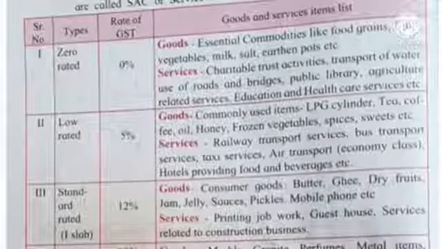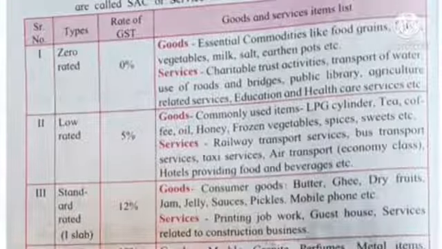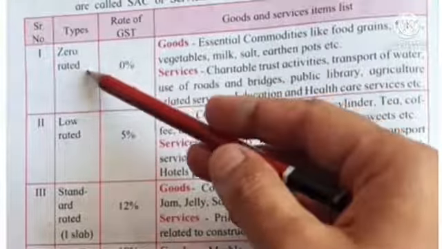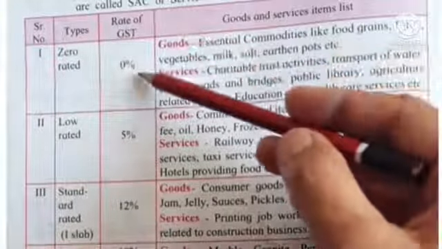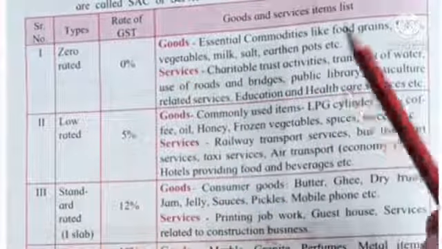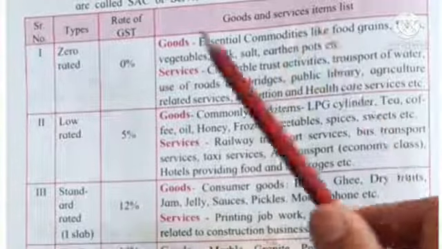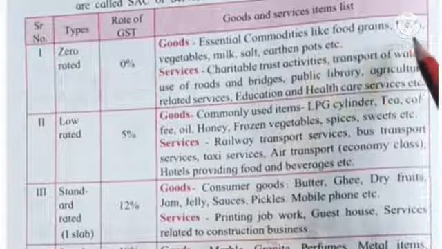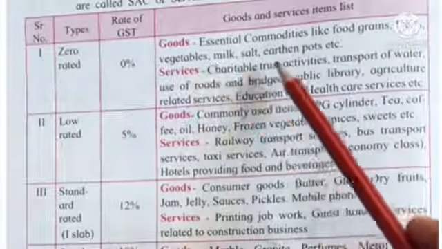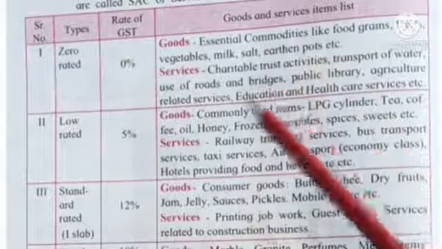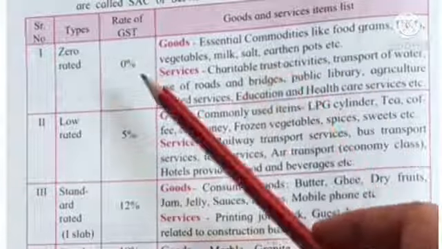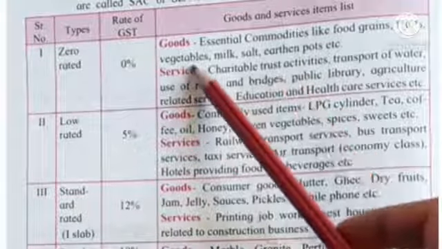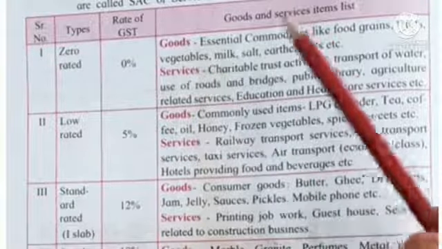See which types of GST and rates of GST are available. The first type is zero rated, that is, the rate of GST is 0%. On which goods and service items? Essential commodities like food grains, fruits, vegetables, milk, salt, earthen pots, etc. These are the goods which have a GST rate of 0, meaning no GST is applicable on these goods.